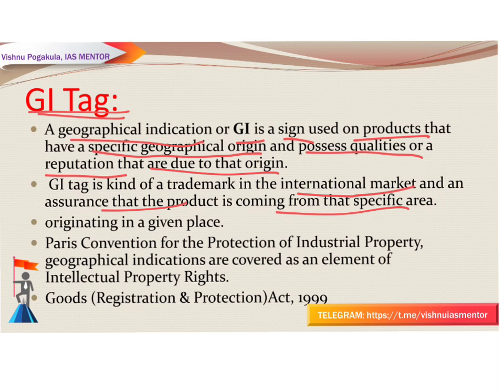In order to function as a GI, a sign must identify a product originating in a given place. The qualities, characteristics and reputation of the product should essentially be due to that original place. Since the qualities depend on the geographical place of production, there is a clear link between the product and its original place of production. So it will give you a clear idea where this product originated.